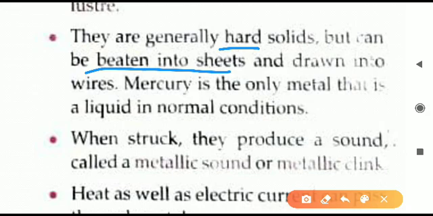You can have your aluminium foil paper. Another example of sheet is aluminium foil paper, that is used to pack the food. In your lunch box you may be seeing aluminium sheet. So aluminium is also a metal. It is not that thick. It has been beaten out regularly. In the factories it is done by machines, and because of regular beating it gets compressed into a thin sheet. So that is the property of a metal, that it can be beaten into thin sheet.